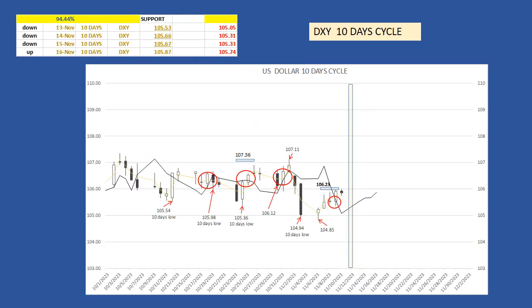The 10 days cycle. The next 10 days cycle low is expected this week on Monday or Tuesday. The market should use its cycle line as support before resuming its up move. On November 9th, the market crossed above its cycle line at 105.54 for a potential target at 106.23. Today's high met the target. The success rate is 94.44%.